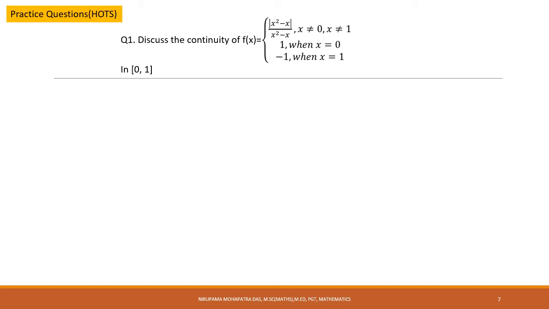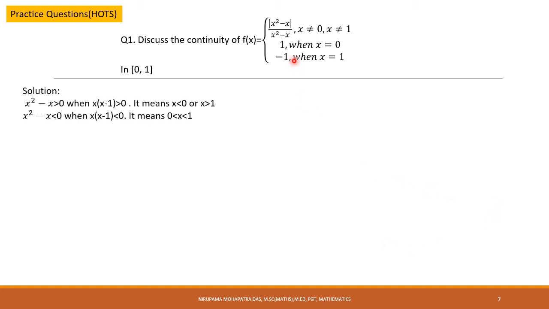Discuss the continuity of f(x), where f(x) is defined as |x^2 - x| / (x^2 - x) when x is not equal to 0 and x is not equal to 1, f(x) = 1 when x = 0, and f(x) = -1 when x = 1.